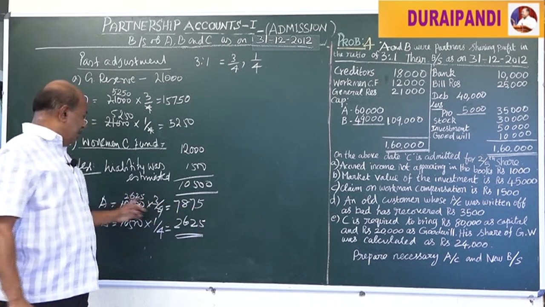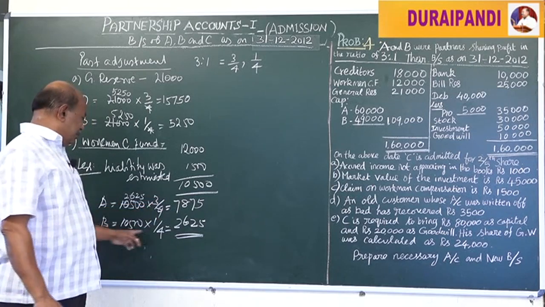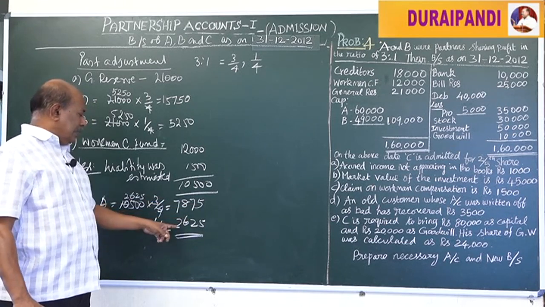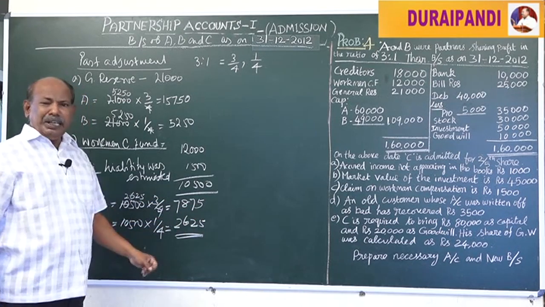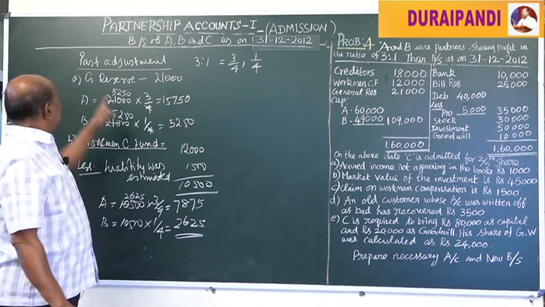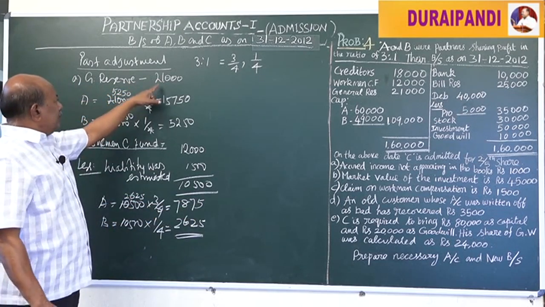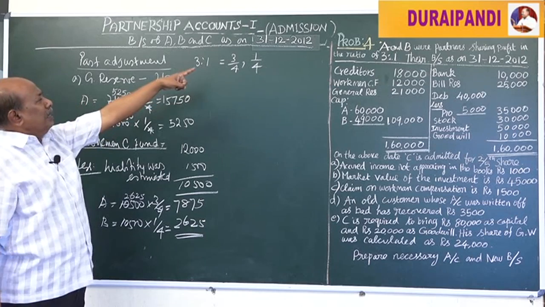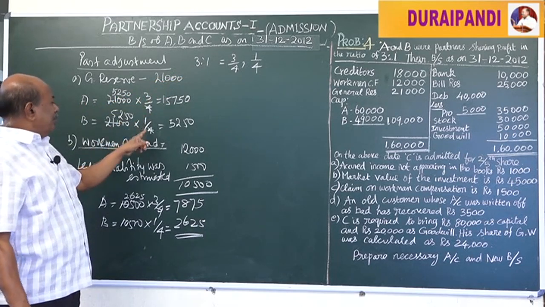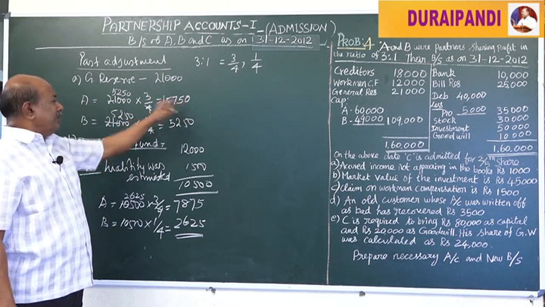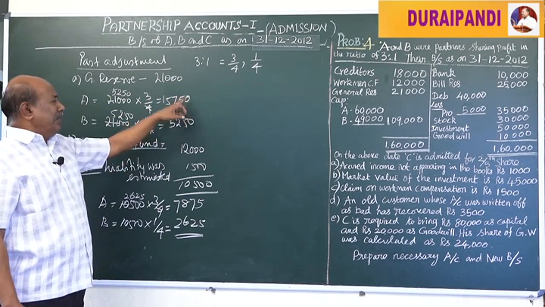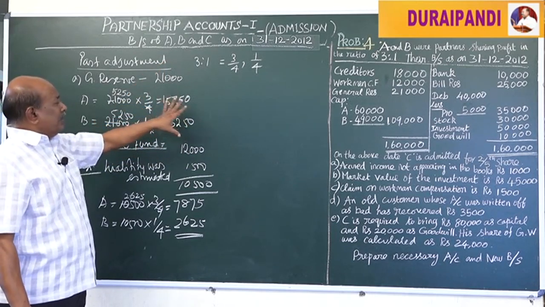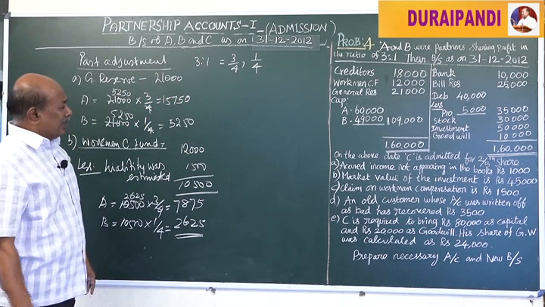At the time of preparing A's capital account as well as B's capital account, on the credit side we are going to transfer 7,875 and 2,625 in their respective capital accounts. Like that, transferring of general reserve, that is 21,000 rupees. This 21,000 rupees is divided between A and B in their respective profit sharing ratio 3/4 and 1/4, that is 15,750 and 5,250. It is credited to the old partners' capital accounts at the time of preparing the partners' capital accounts.